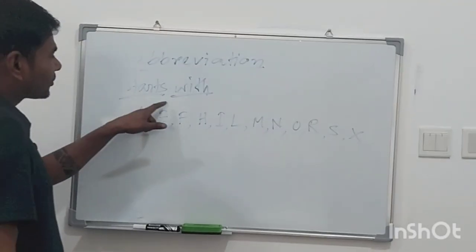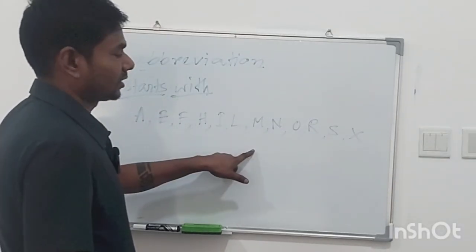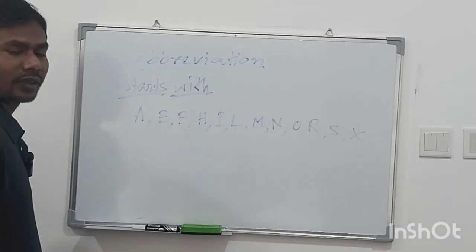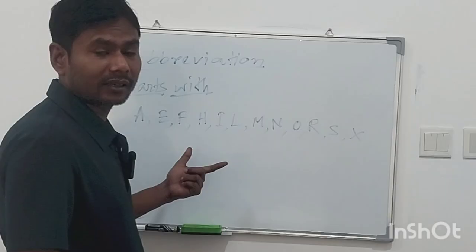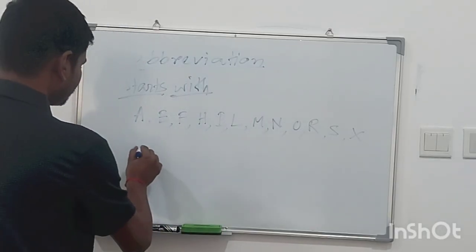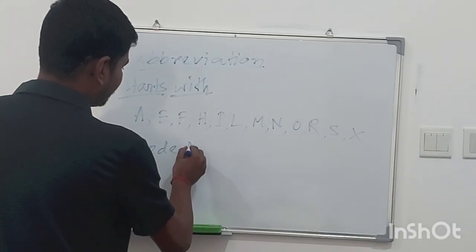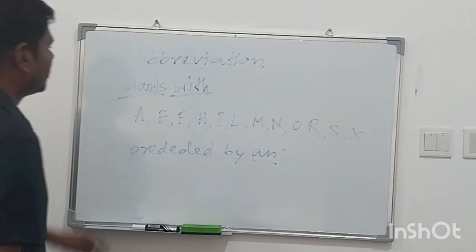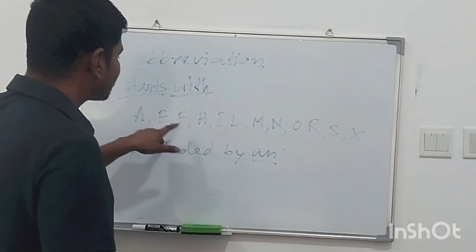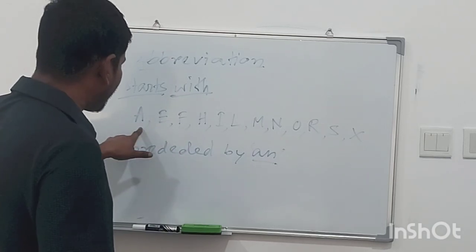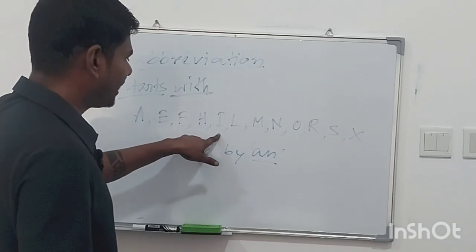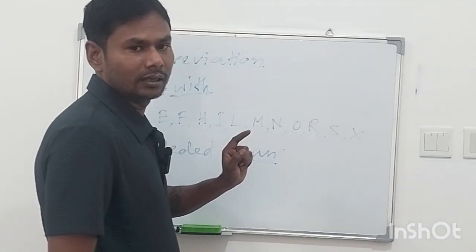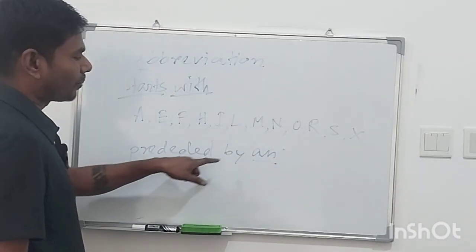The abbreviation which starts with these letters, A, E, F, H, I, L, M, N, O, R, S and X, is preceded by an.